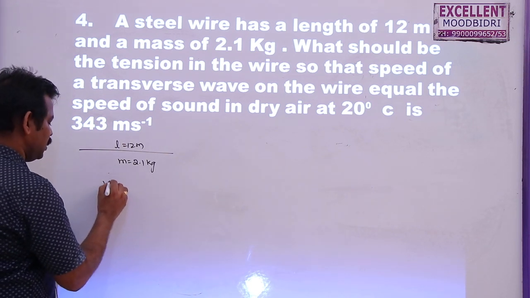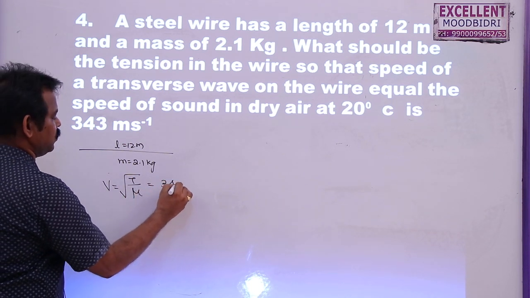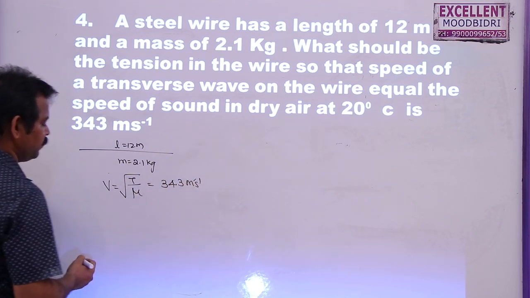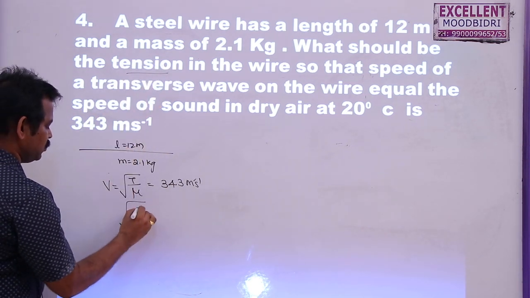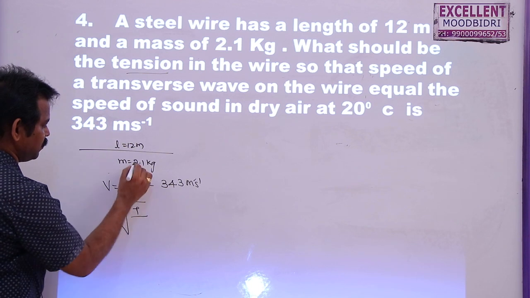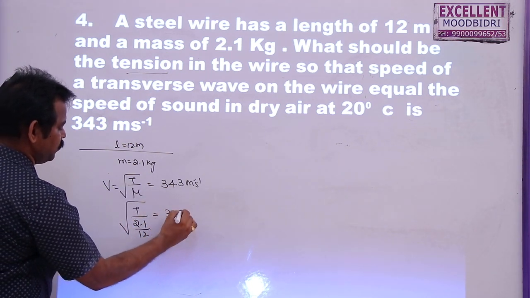Now the speed of the transverse wave is root T by mu, which is equal to 343 meter per second. Here they are asking us to find the tension. So root of tension T by linear density, mass by length, 2.1 by 12, is equal to 343.